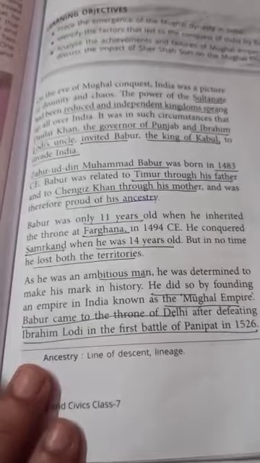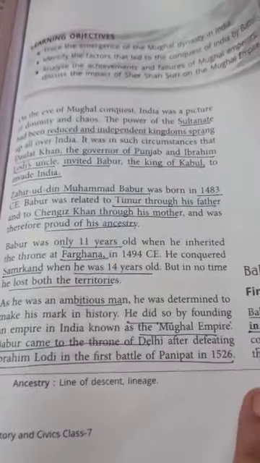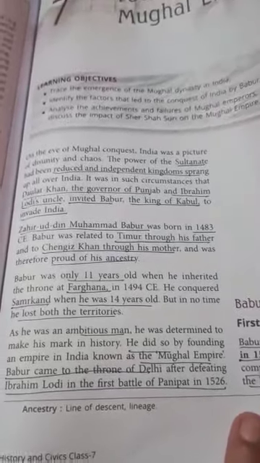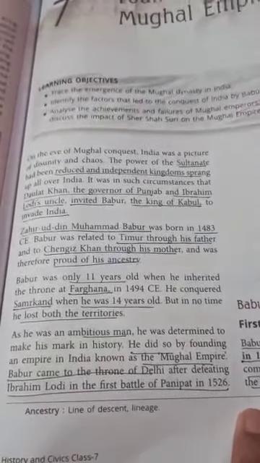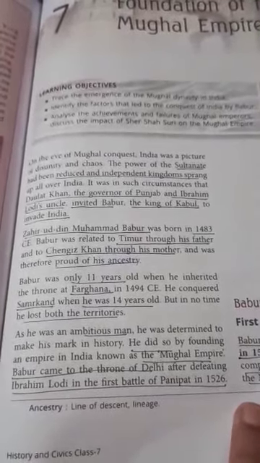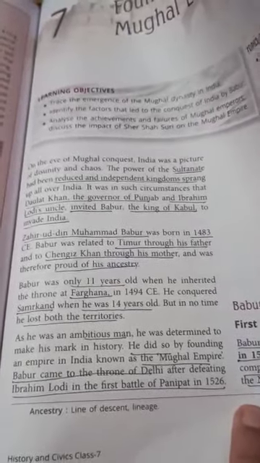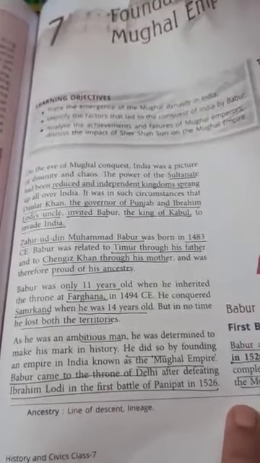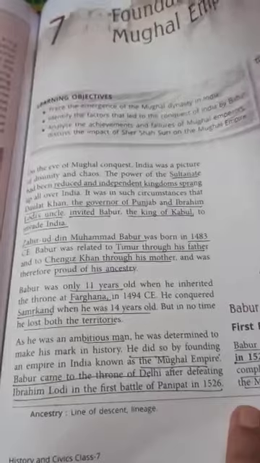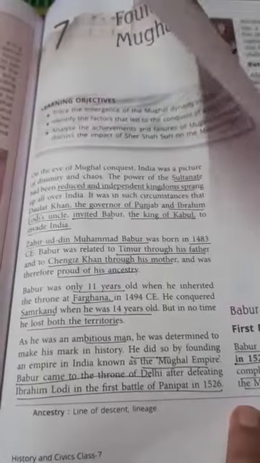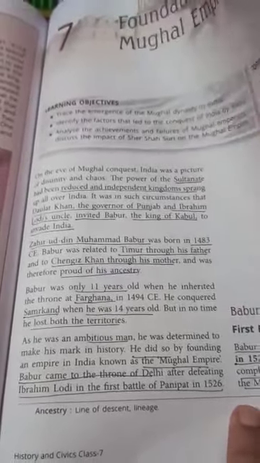Zahiruddin Muhammad Babur was born in 1483, and he was related to Timur from his father's side and Chinggis Khan from his mother's side. He was very talented, very efficient, and very proud of his ancestors. He was only 11 years old when he inherited Fargana, and 14 years old when he conquered Samarkand. Afterwards these two places were taken from him. Though he was a very ambitious person, due to his ambition and talent he was able to show that talent by founding the Mughal Empire in India.